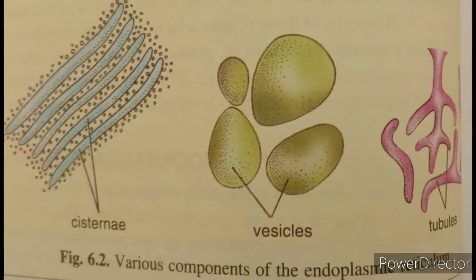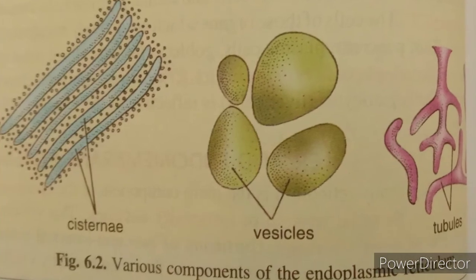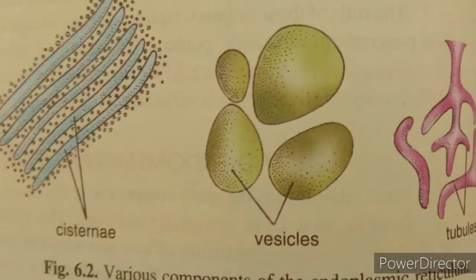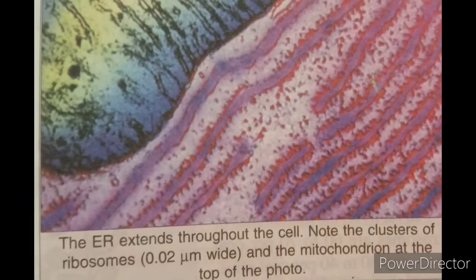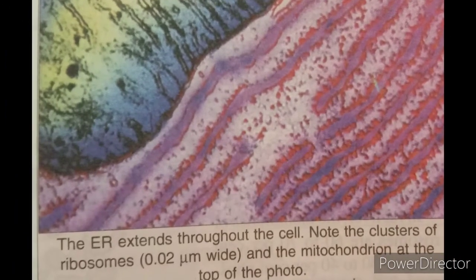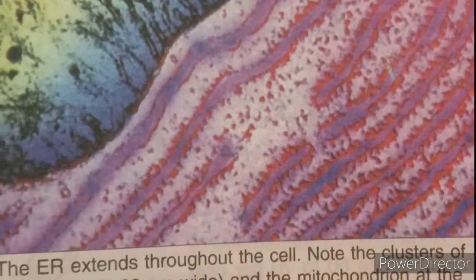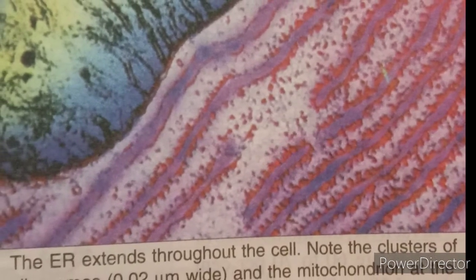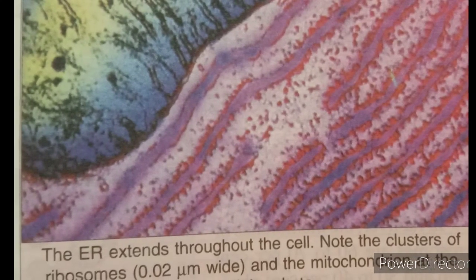So, there are different types of endoplasmic reticulum, and there are two types. One is smooth endoplasmic reticulum and the other is rough endoplasmic reticulum. The smooth endoplasmic reticulum is known as SER, while the rough endoplasmic reticulum is known as RER.